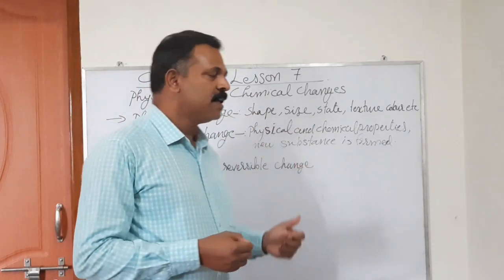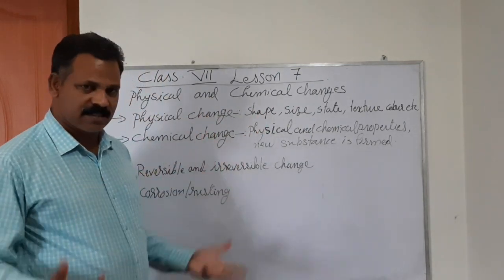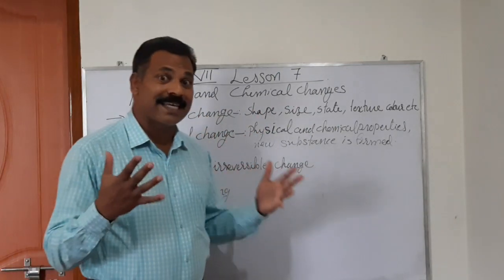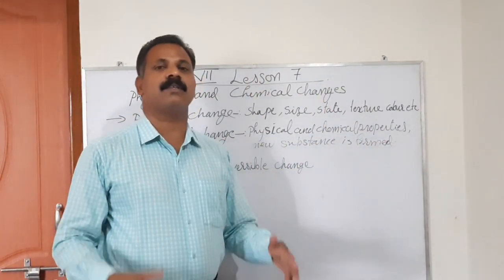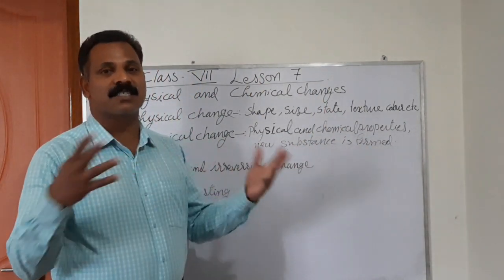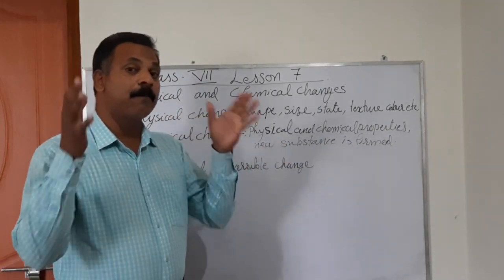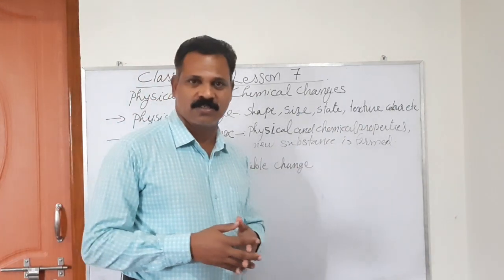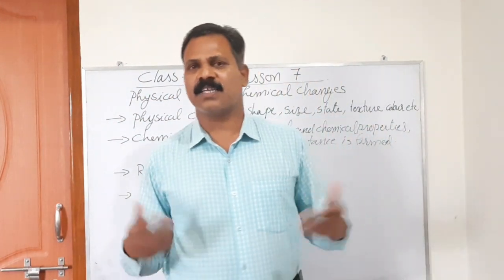In other words, in a physical change, a thing's shape, size, state of being, texture, or color, some type of external change takes place. The appearance of the thing is changed. This is called a physical change. So physical change is a very natural phenomenon.